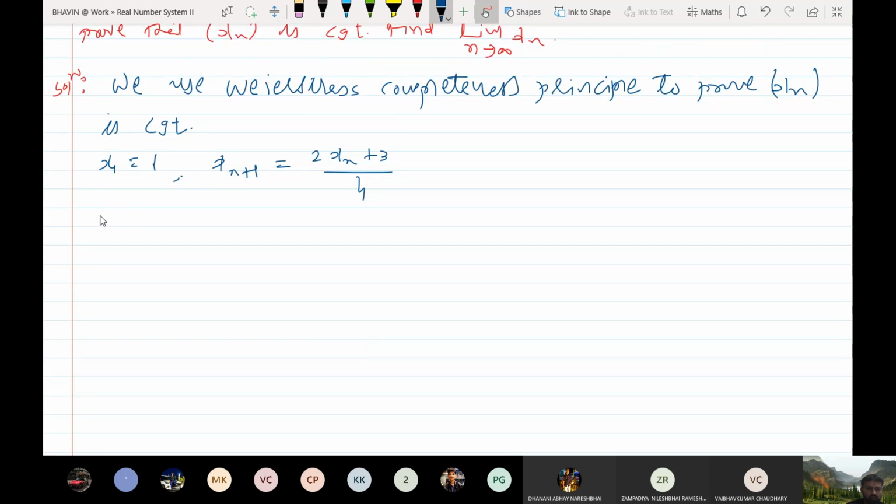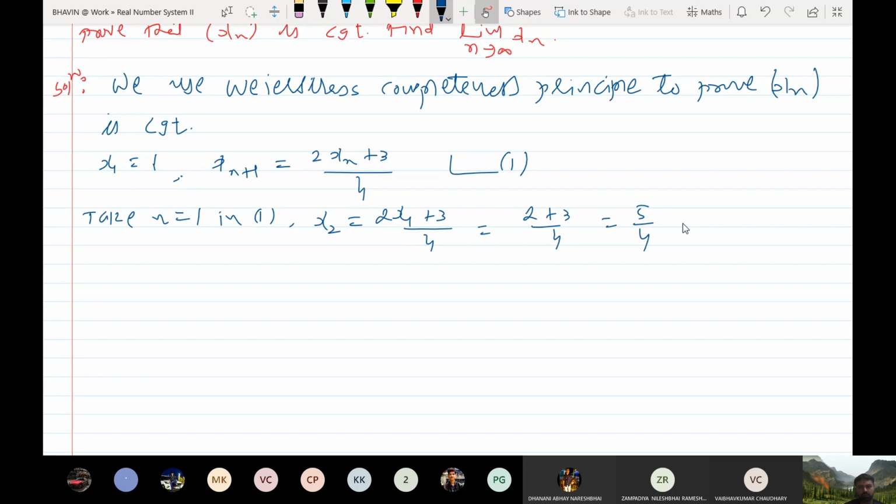Just put n equal to 1. x2 is nothing but 2x1 plus 3 by 4. So x1 is 1, so 2 plus 3 by 4, so 5 by 4. So 5 by 4 is nothing but 1 plus 1 by 4, which is less than 2.